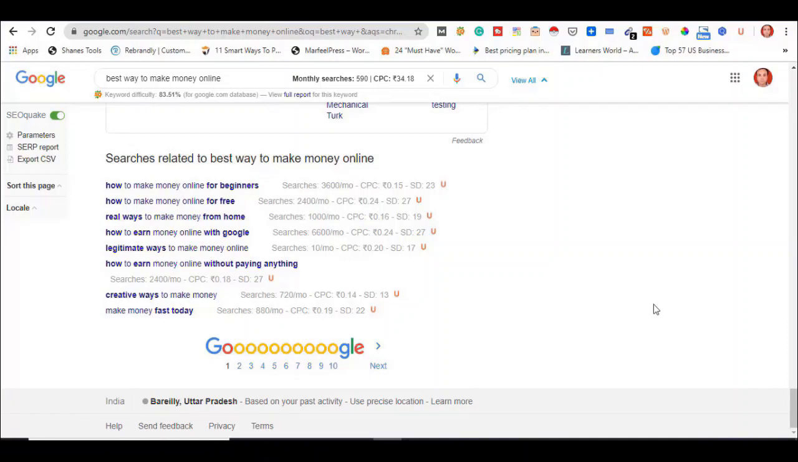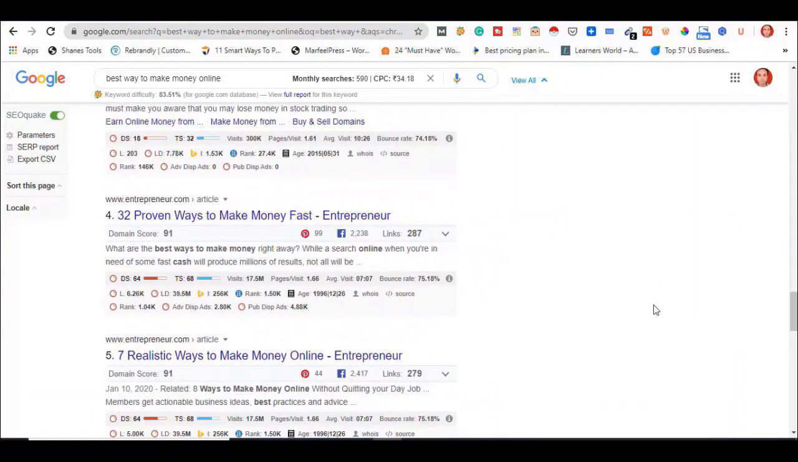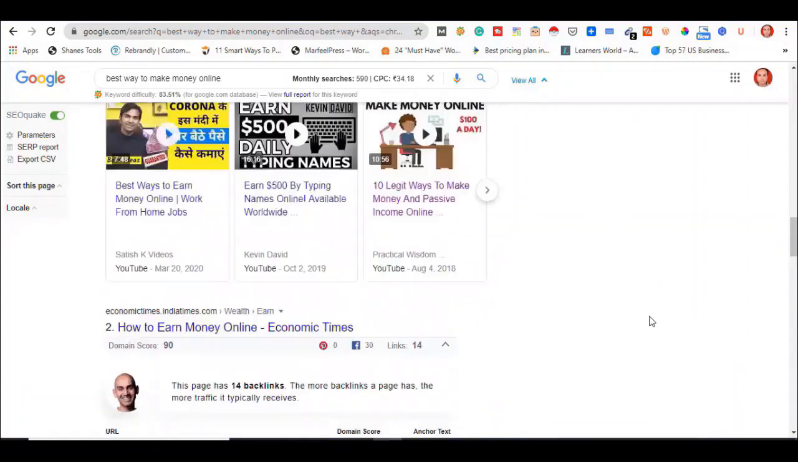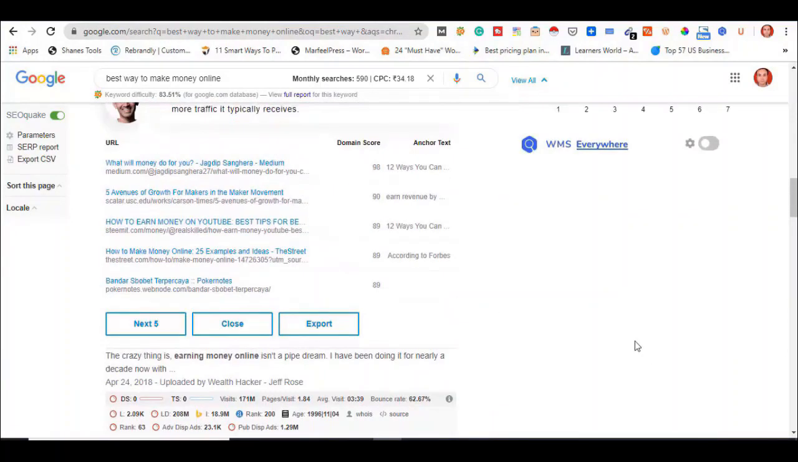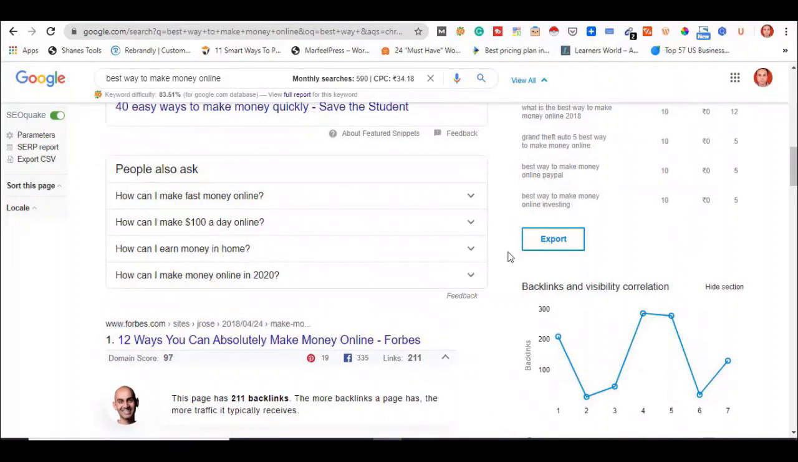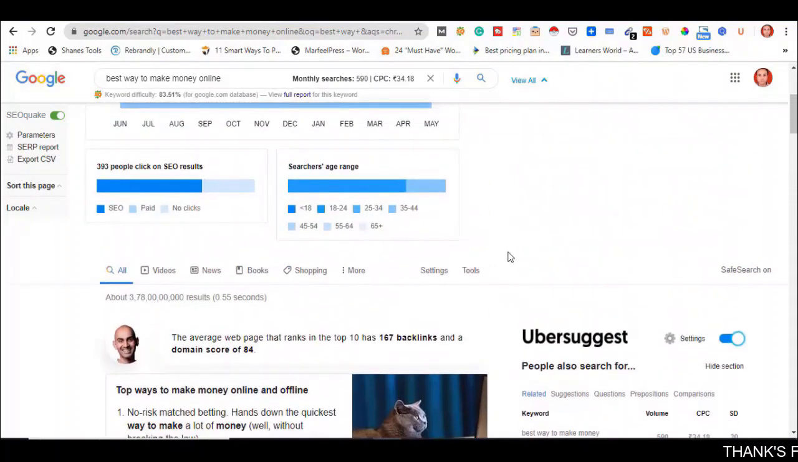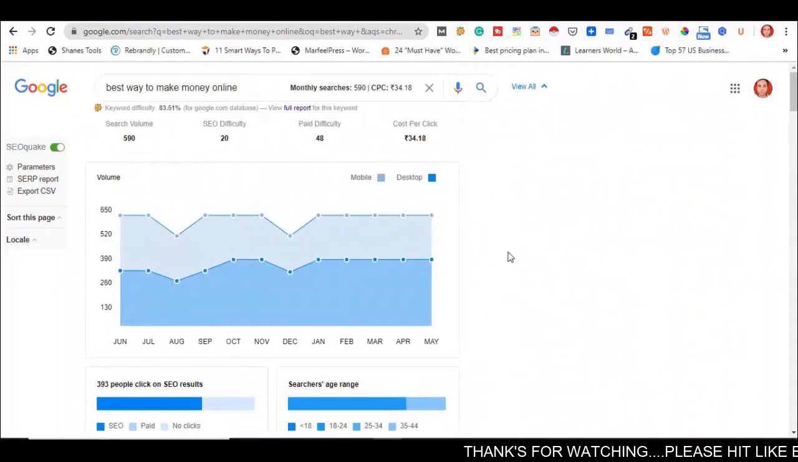So guys, on the basis of all these things, I hope you got knowledge about how to work with the Ubersuggest Chrome extension, how to download it, how to use it, and what kind of benefits you can take with the help of this Ubersuggest Chrome extension.